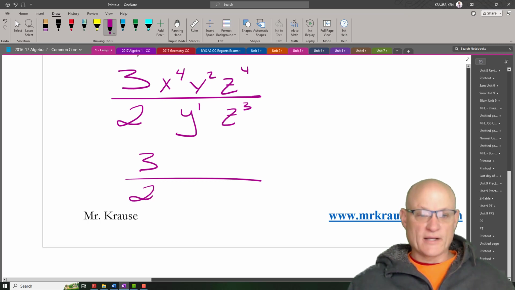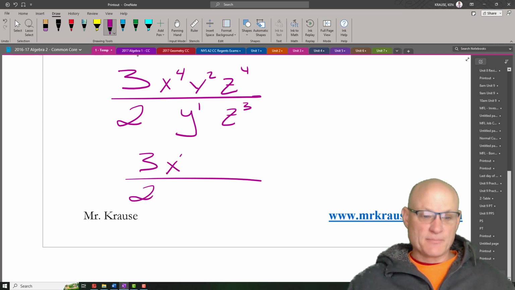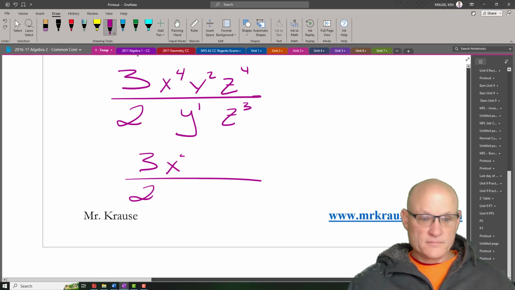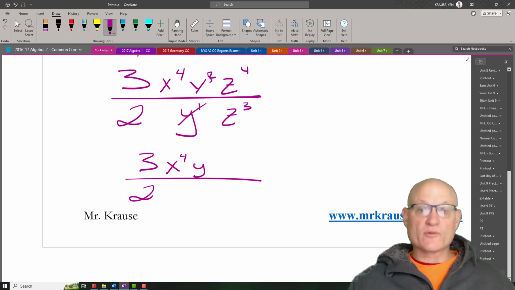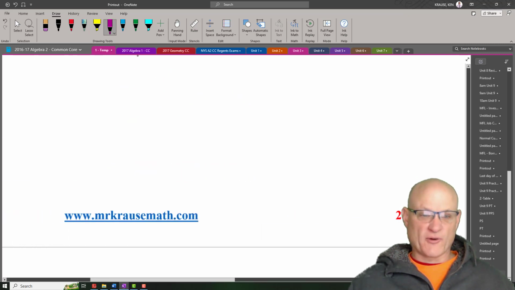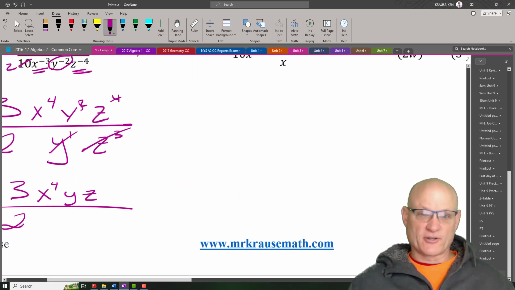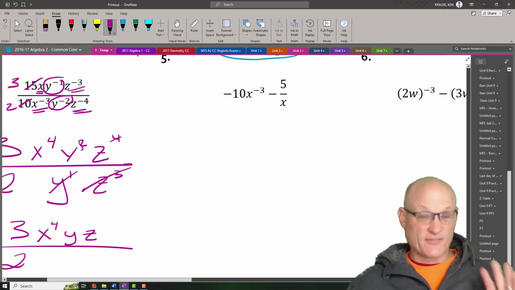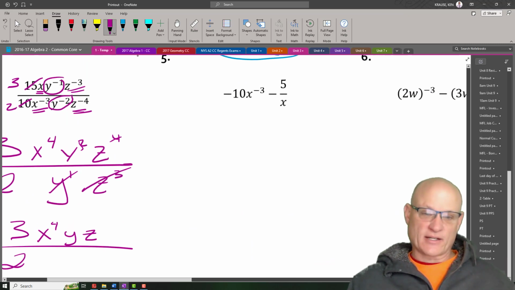Who has more y's? The top or the bottom? The top does. How many more? 1. So that leaves me y up there. Who has more z's? The top. How many more? 1. Leaves me 1 z up top. So when it's just a single fraction like that, it's generally not very difficult. It's when it's all this adding and subtracting stuff. And again, we're going to deal with the adding and subtracting stuff later.